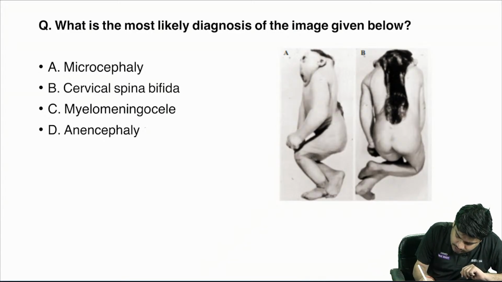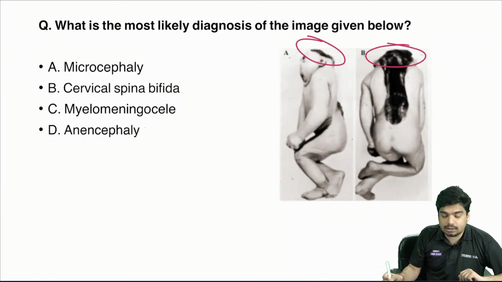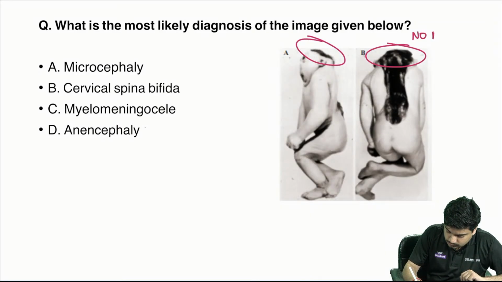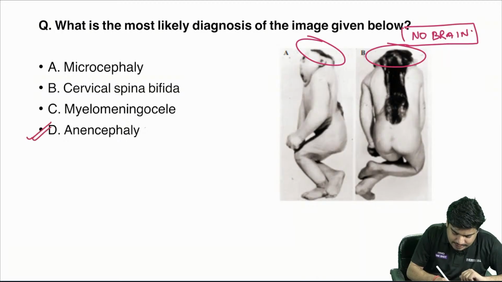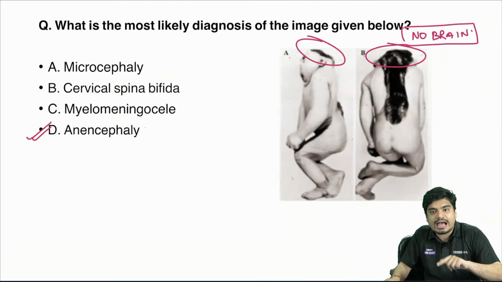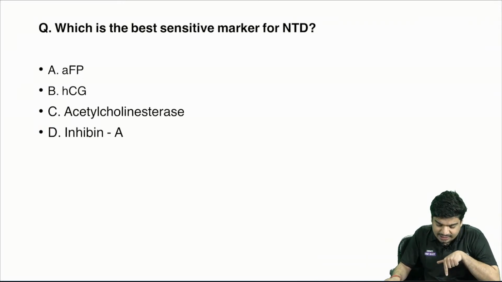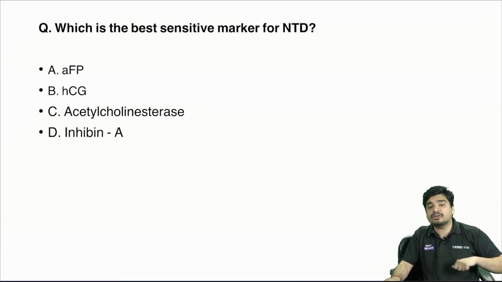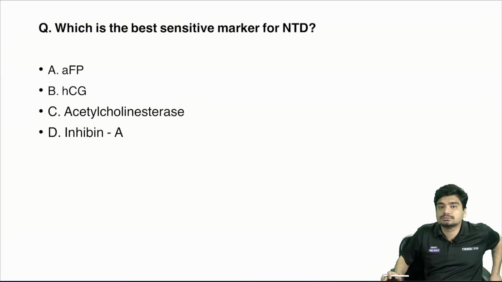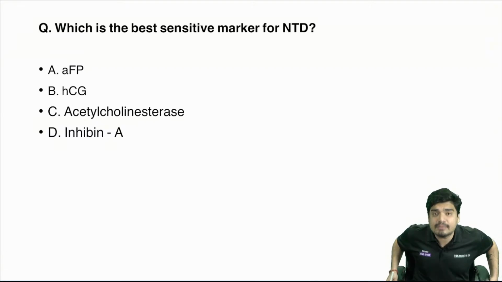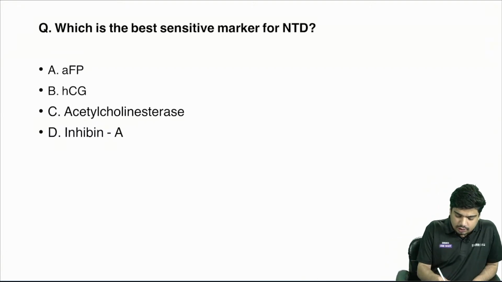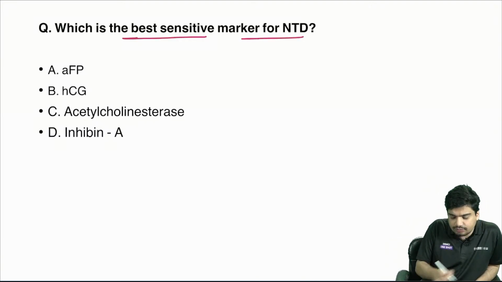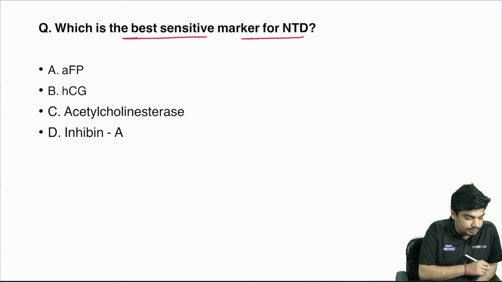Exactly. Can you see? There is no brain. So this is anencephaly. Now tell me, what is the answer to this question? Which is the best sensitive marker for neural tube defects? What is going to be the answer here?